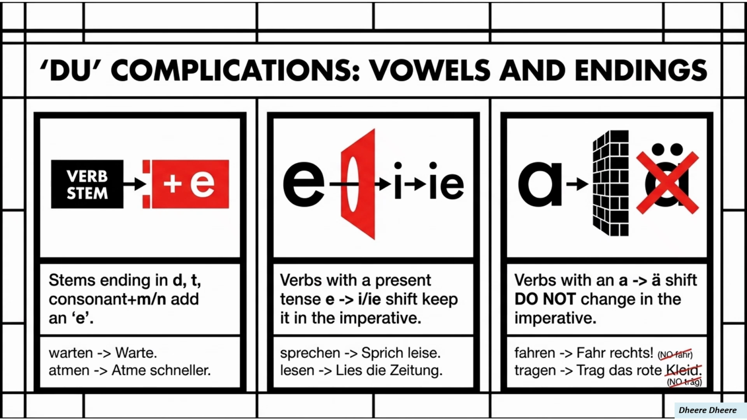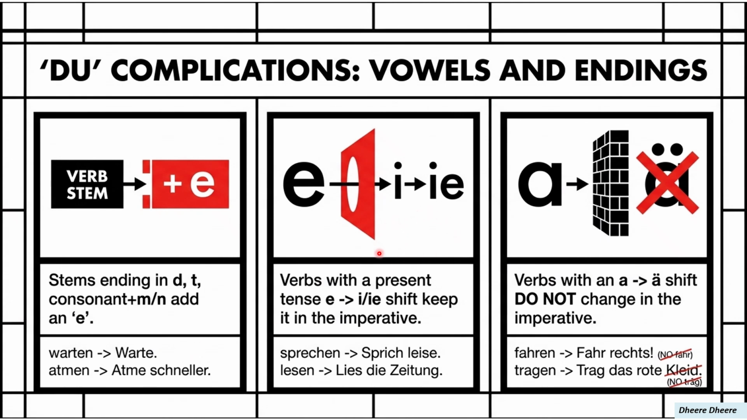Now for the du pronoun, we have several irregular forms. Those verbs which have some variations in the present tense also have slight variations for the imperative. Verbs ending in D or T, or a consonant plus M or N, add an E. For example, atmen becomes atme. So here we have a use case, atme schneller, which means breathe faster. That is for the du form.